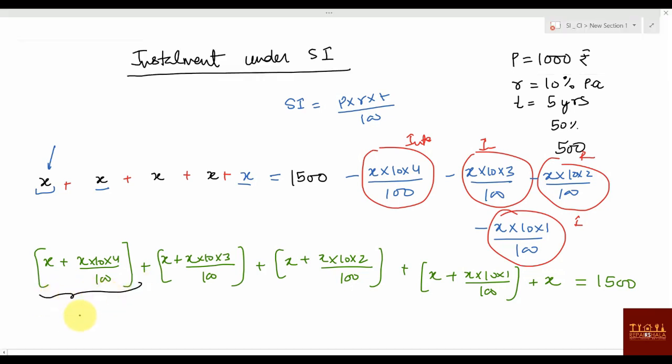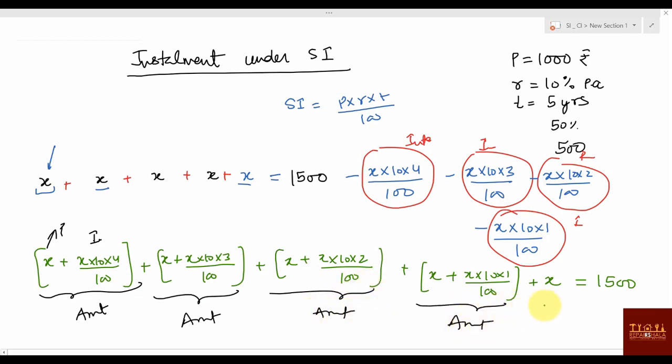You can say this is amount, principal plus interest, right? This is amount, this is also amount, this is also amount, this is also amount, and this is also amount. In that, X was the installment, but X plus X into 10 into 4 by 100 is your amount. What amount? You can say this is the amount after 4 years.